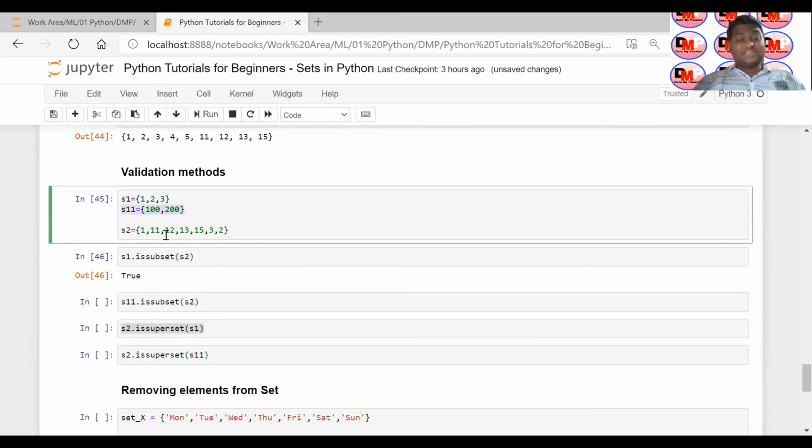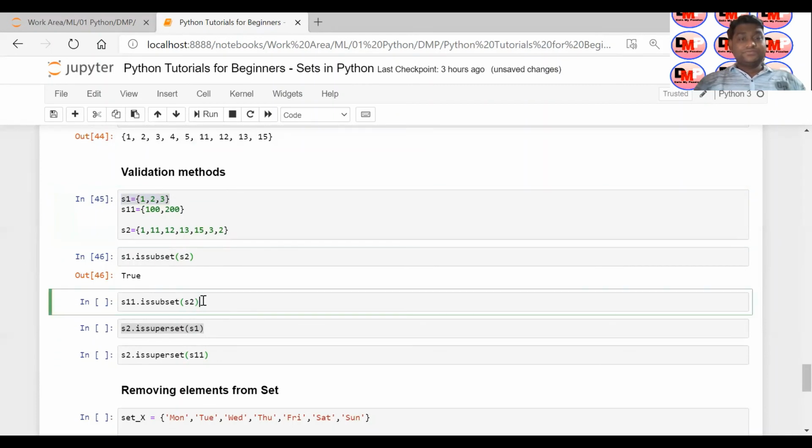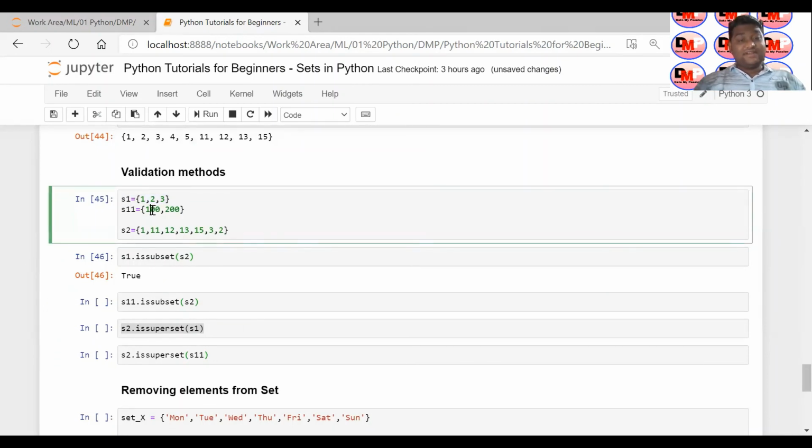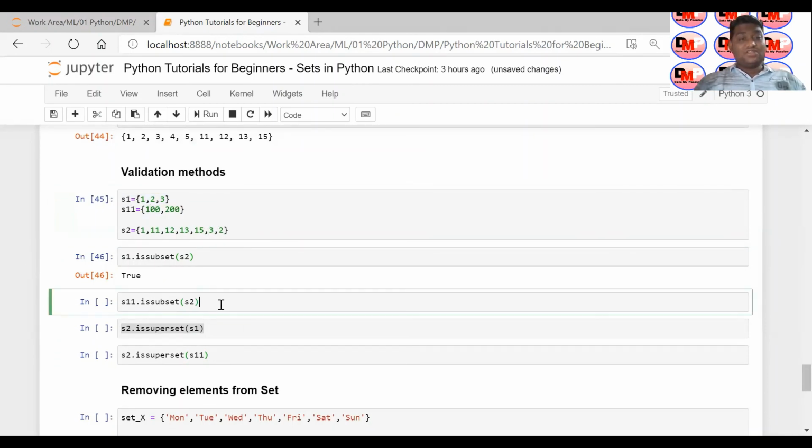Whether S11 is a subset of S2 or not. So when I say subset, it means that you have to check whether the elements are there or not. 1 is there, 2 is there, and 3 is there. So definitely this is a subset. S1 is a subset of S2, and that is why it is saying true. But if you see S11, 100 and 200 are not there in S2. So if you say S11 is a subset of S2, no, it is not.